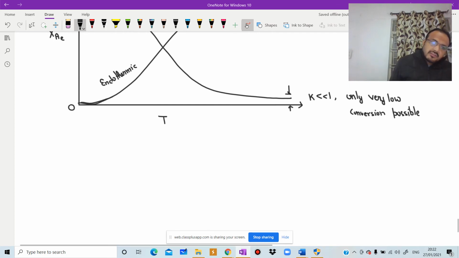Next one is a very important formula, adiabatic operation.